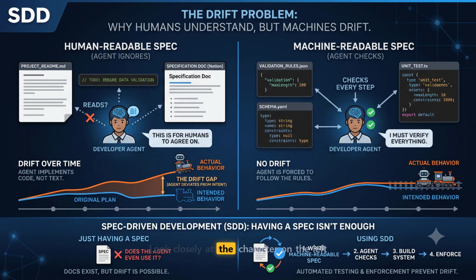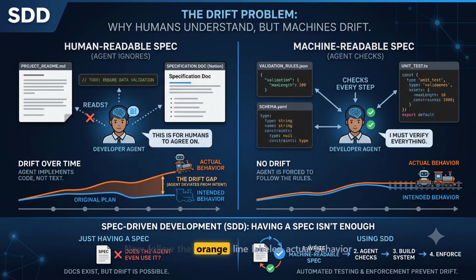Look closely at the character on the left representing the developer agent. See that orange cross right next to the README file. The agent didn't read it. It literally cannot read a Notion page while it is actively modifying your source code. You didn't actually guide the AI. You just wrote a post-mortem before the incident even happened.